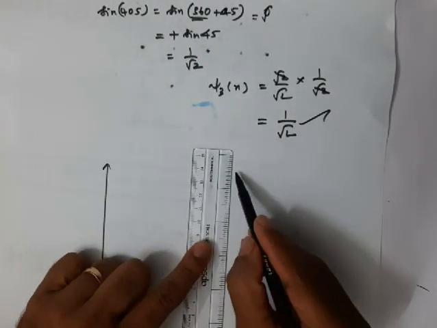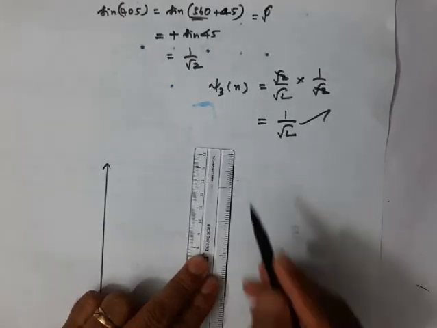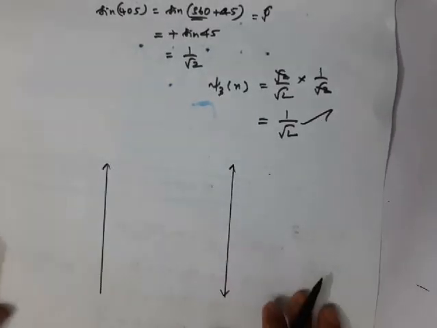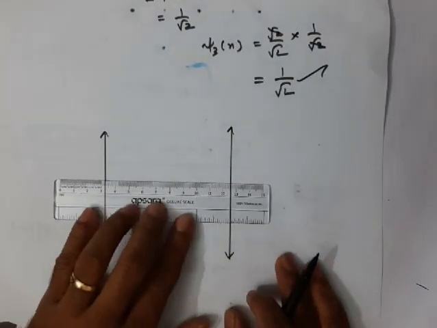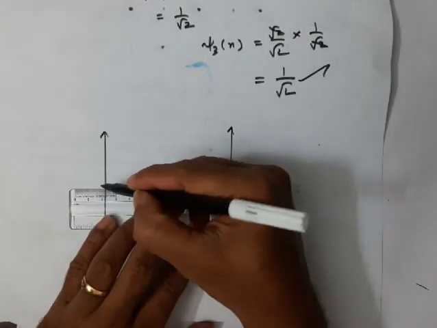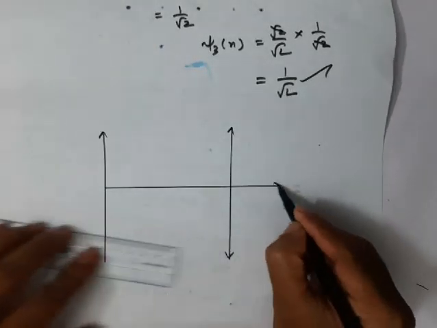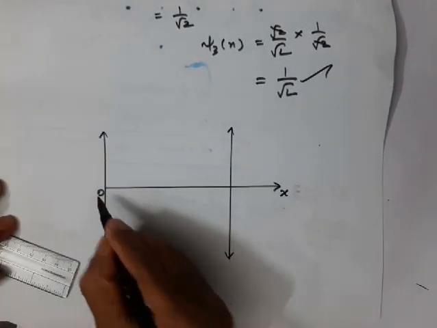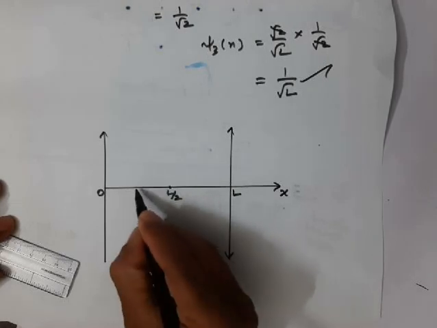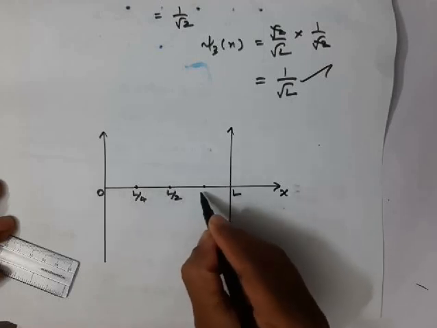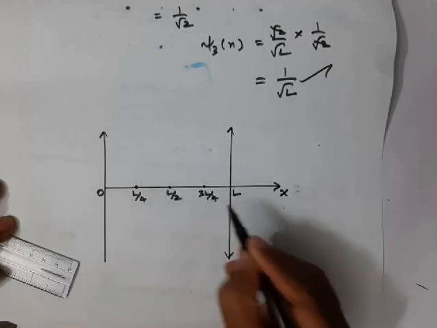This is for the second excited state. Let this be the x-axis. Here x is equal to 0, here x is equal to L. At the middle, x is equal to L by 2. Here the value of x is equal to L by 4. Here the value of x is equal to 3 times L by 4.